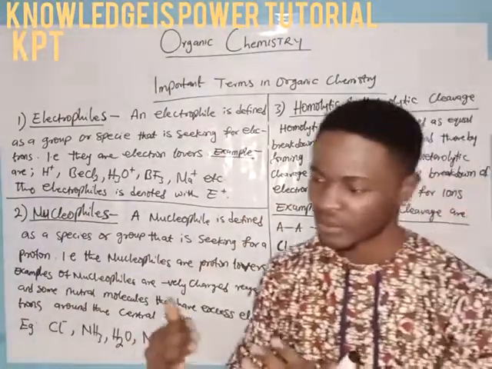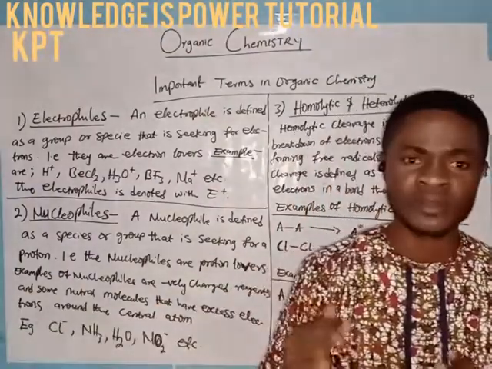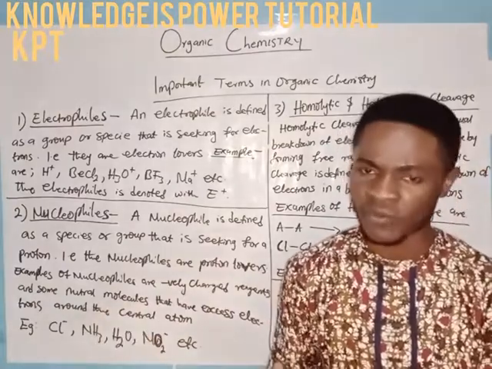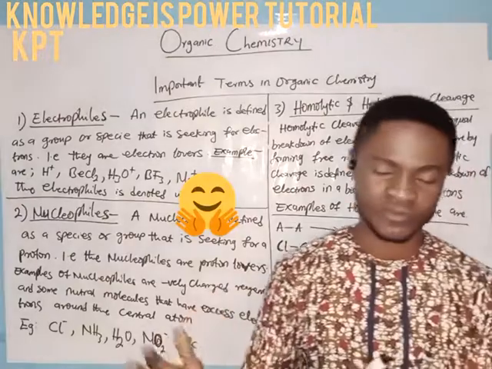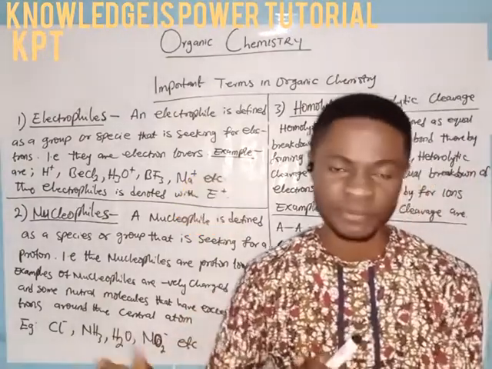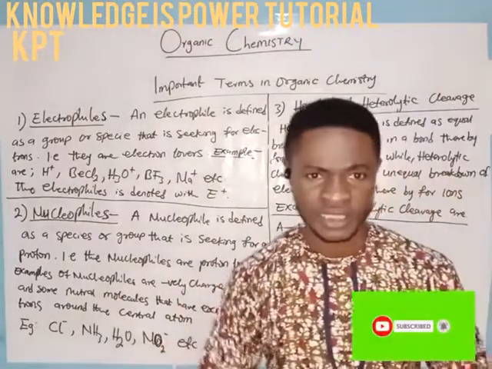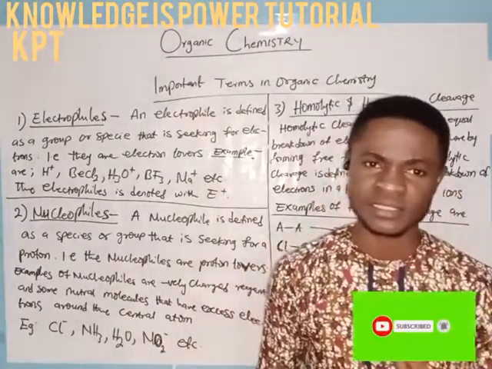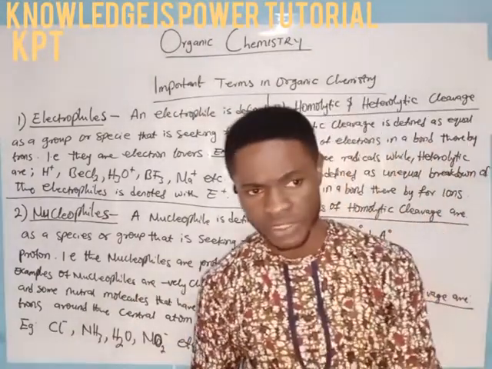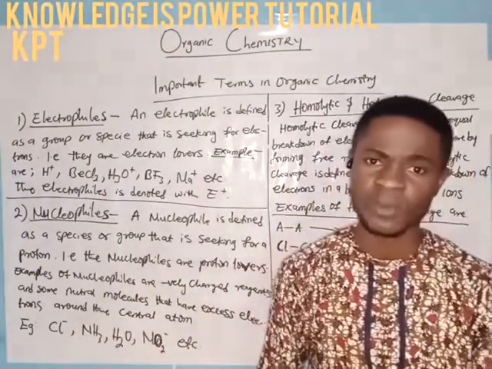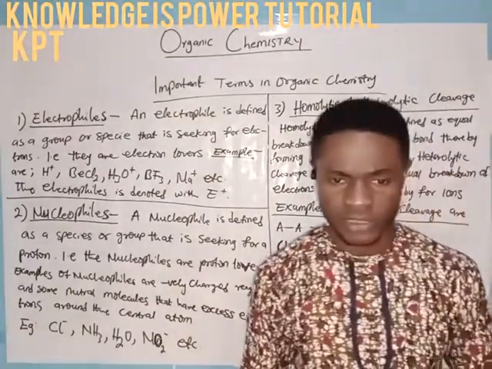Phile means loving. Electro means electron. So it means electron loving. So electrophiles are electron loving. Nucleophiles are neutron loving. No, not neutron loving, rather nucleus loving. But it is not the neutron that they love in the nucleus, but they love the proton in the nucleus. For there are two subatomic particles present in the nucleus. These two subatomic particles are the neutron and the proton.